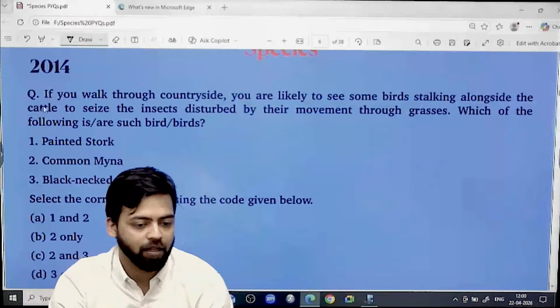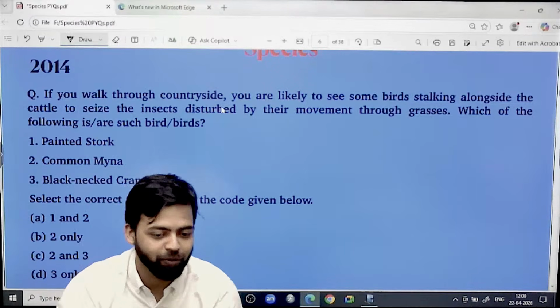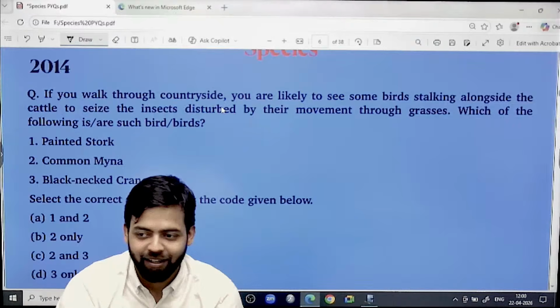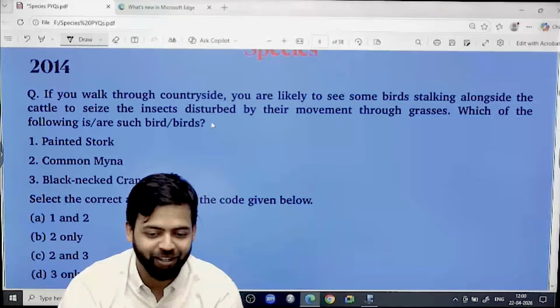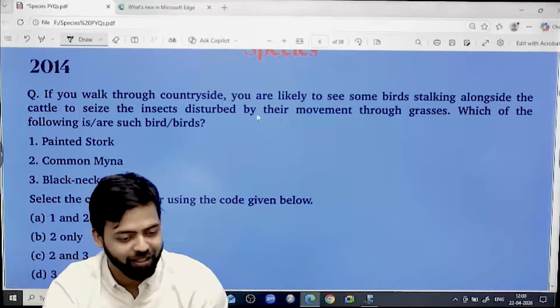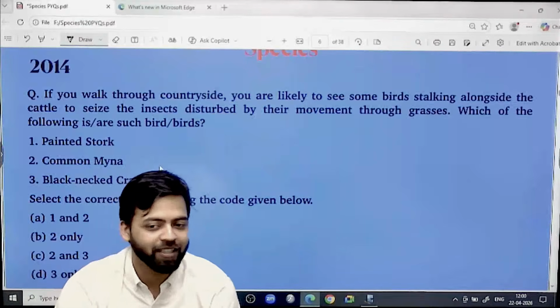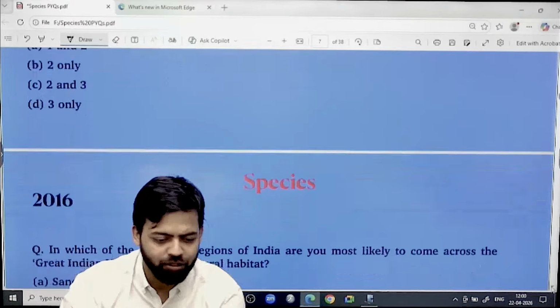Similarly, if you walk through the countryside, look at 2014, the type of question was comparatively good. In the examination hall only, they wanted you to walk through the countryside. You are likely to see some birds stalking alongside the cattle to seize the insects disturbed by their movement through grasses, which all things you will see. Such was the scenario. Okay, this was a comparatively easier question.